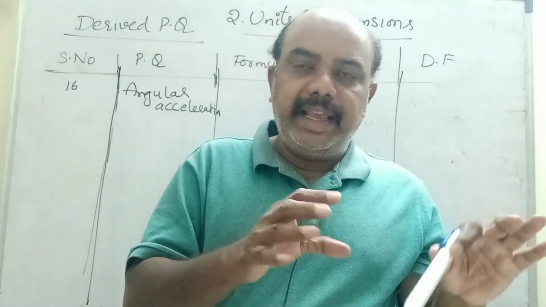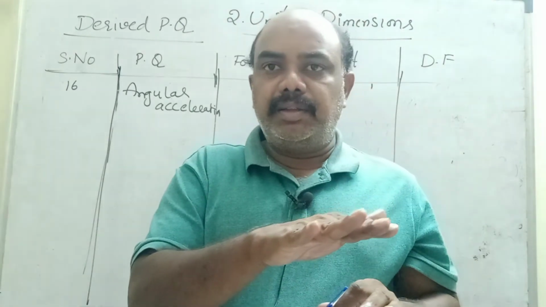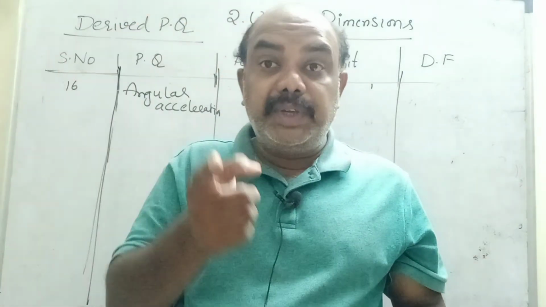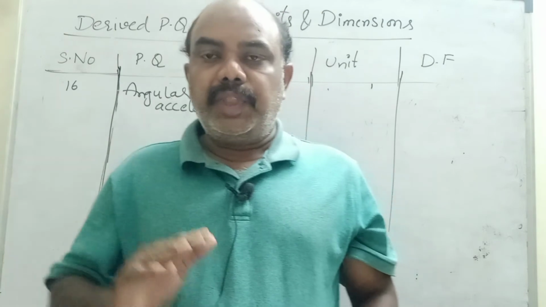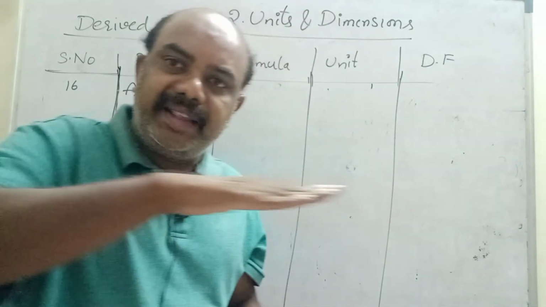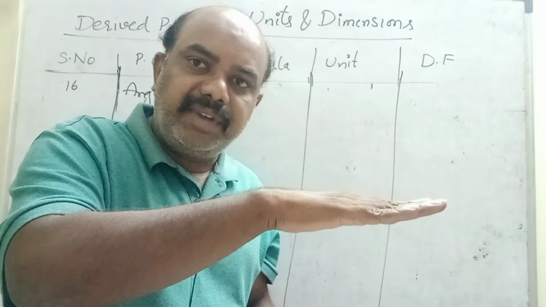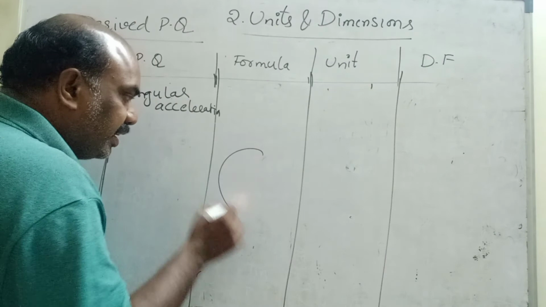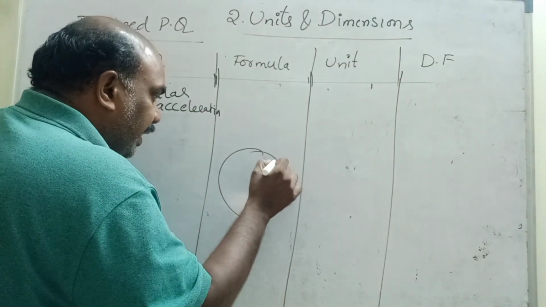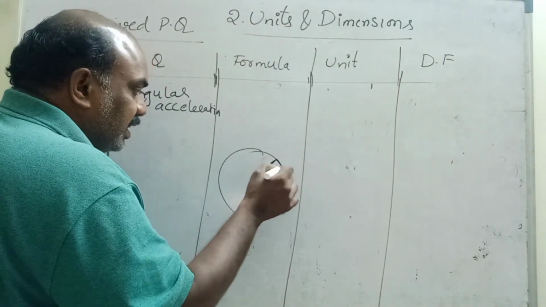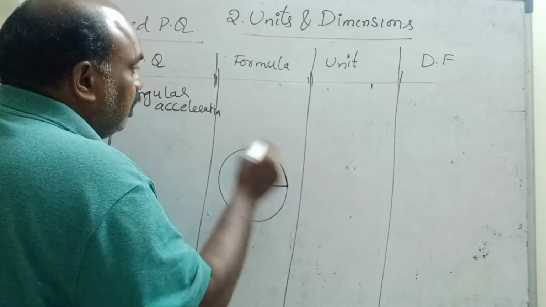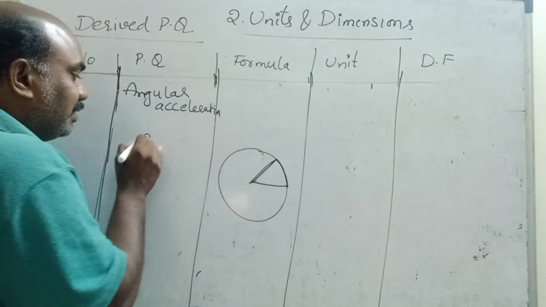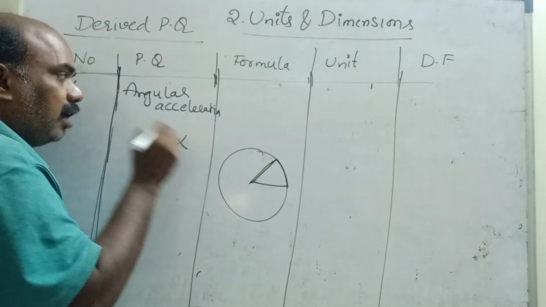Acceleration is denoted by a, that is in a linear path, in a straight path. Angular acceleration is when a particle is moving in a circular path. If a particle is moving in a straight line, we call it acceleration, the rate of change in velocity, v minus u by t. If a particle is moving in a circular path, the rate of change in angular velocity is angular acceleration. Acceleration is a, angular acceleration is alpha.